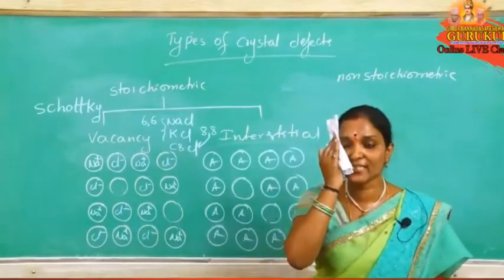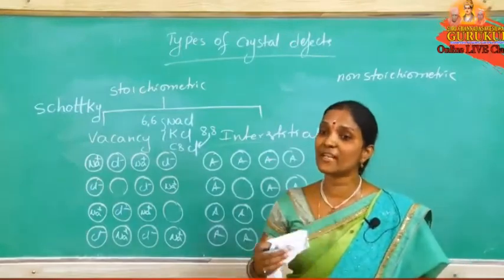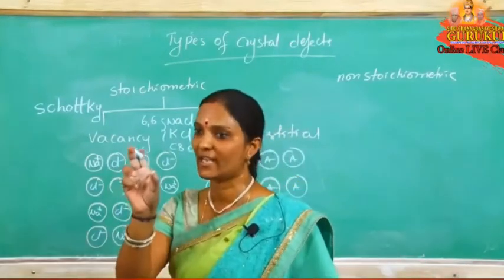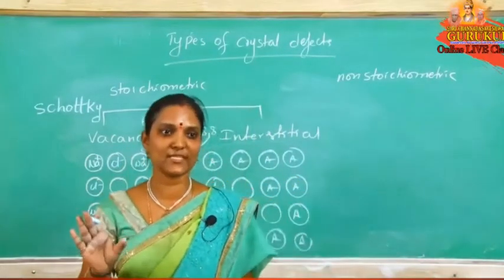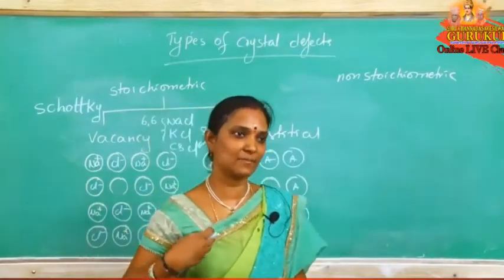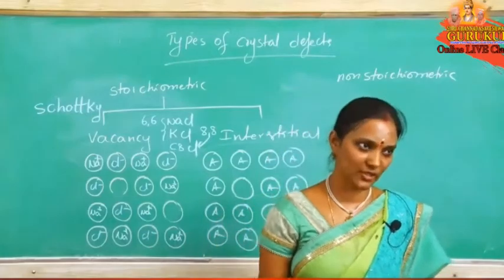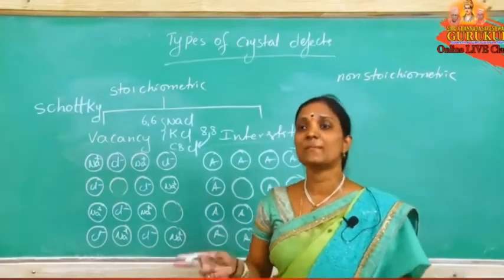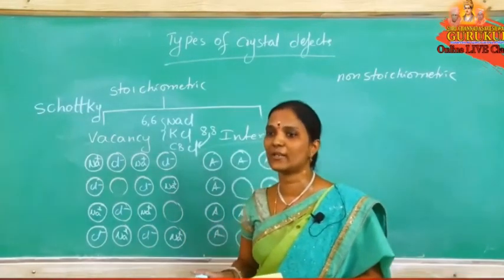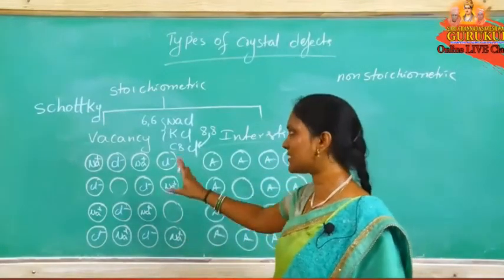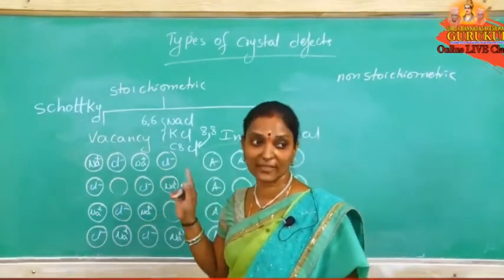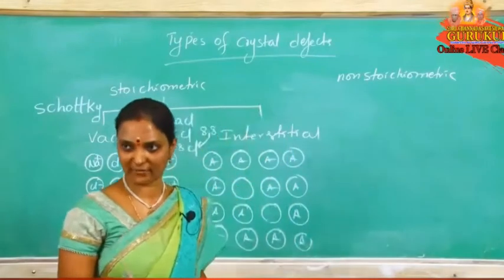So Schottky defect is common where there is less difference between cation and anion radii. Both have nearly similar size, and the coordination number is more. There the crystal shows a Schottky defect. Schottky defect means a missing of equal number of cation and anion takes place. Schottky defect is nothing but a vacancy defect.